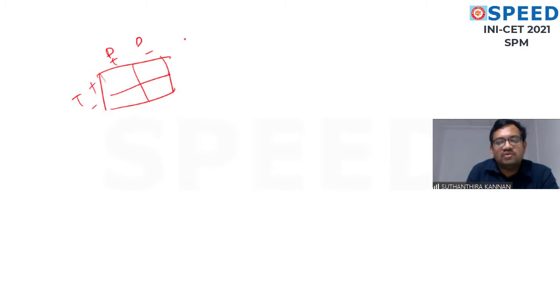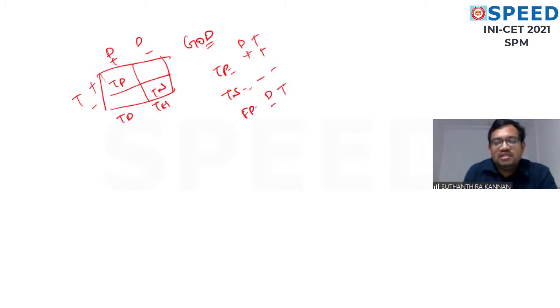I have already told in the class how to remember this. Remember, God, D is on the top. Okay, and we will see the total diseased and the total healthy. True positive means both the disease and the test are positive. True negative means both are negative. False positive means the disease is negative and the test is positive. And this one is false negative: the disease is there, the test is negative.